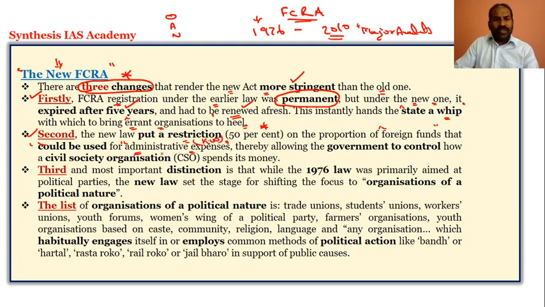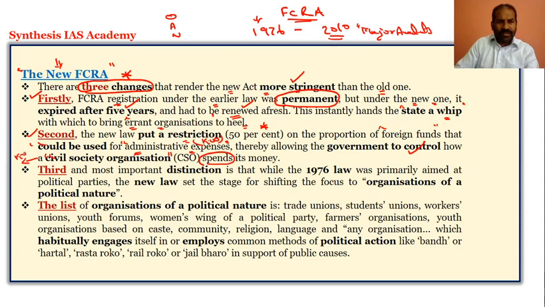50% should be used for the administrative expenses. By making sure that 50% is or should be used for the administrative expenses, the government will have a control on the civil society organizations, on how the civil society organizations or the NGOs or the associations are actually spending the money which is getting into India, that is the foreign funds. So that is a major second amendment in regards to the civil society organization.